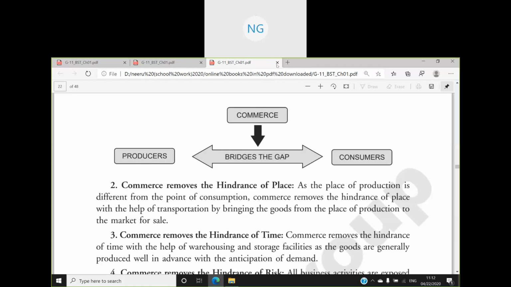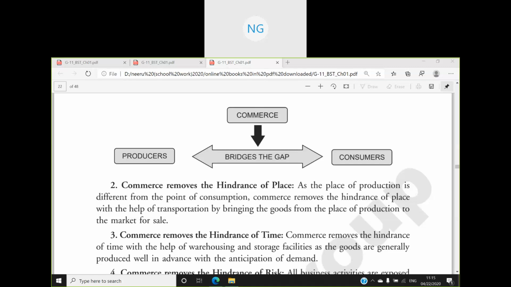The gap will be covered by commerce. So commerce bridges the gap between producer and the consumer. Second, what commerce does is it removes the hindrance of place by moving goods from the places of production to the markets for sale.